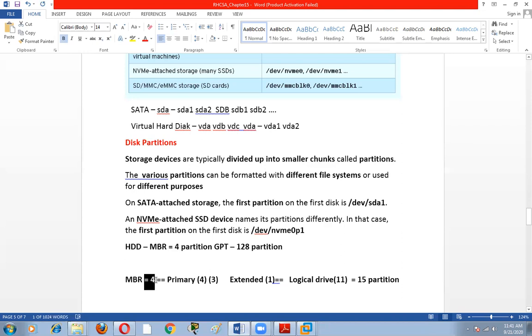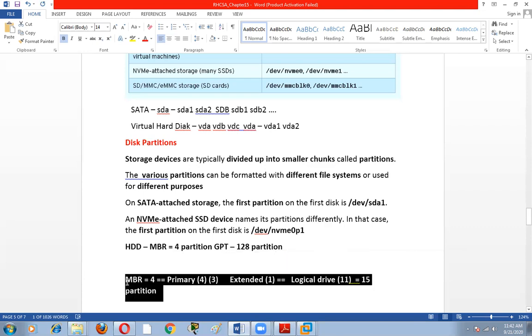So this scheme will be fulfilled, 3 and 1, it will be 4. And in this extended partition, there is a mechanism: we can create 11 logical drives. So it will be 15: 11 and 3, 14, and 1, 15. So this is a good mechanism.